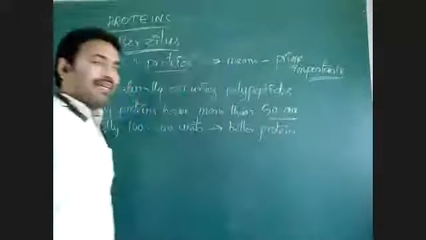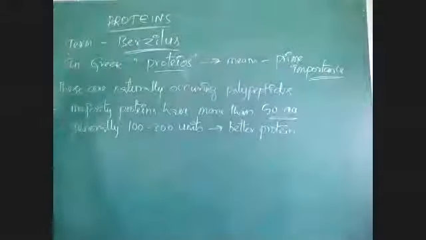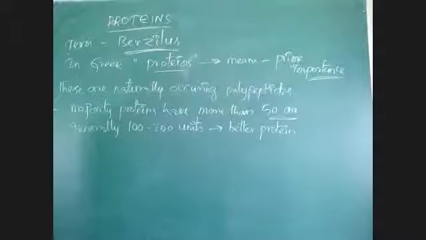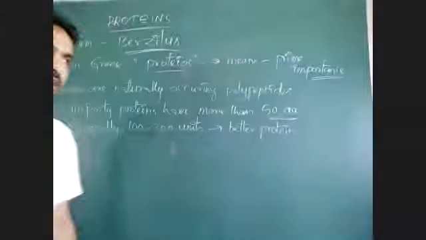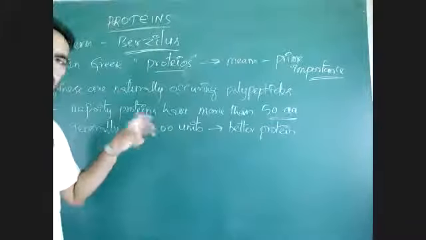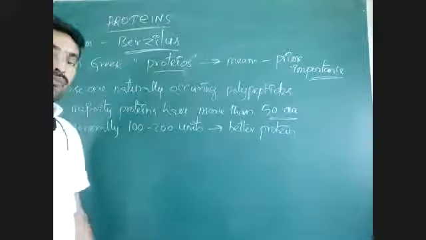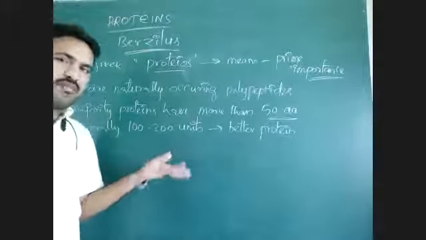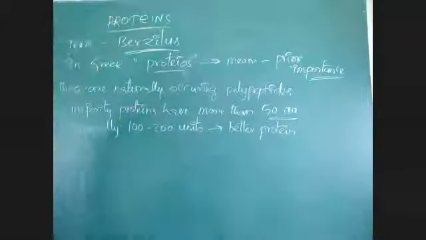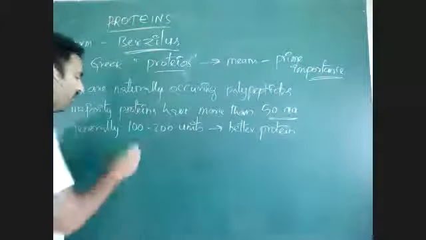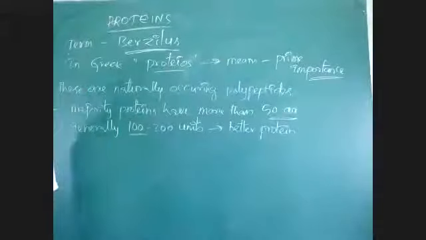A good protein means 100 to 300 amino acids, then that protein has a very complex structure and function, like the function of an enzyme. Enzymes are proteins only actually. The structure and complexity of proteins majorly depends on the number of amino acids, generally 100 to 300.